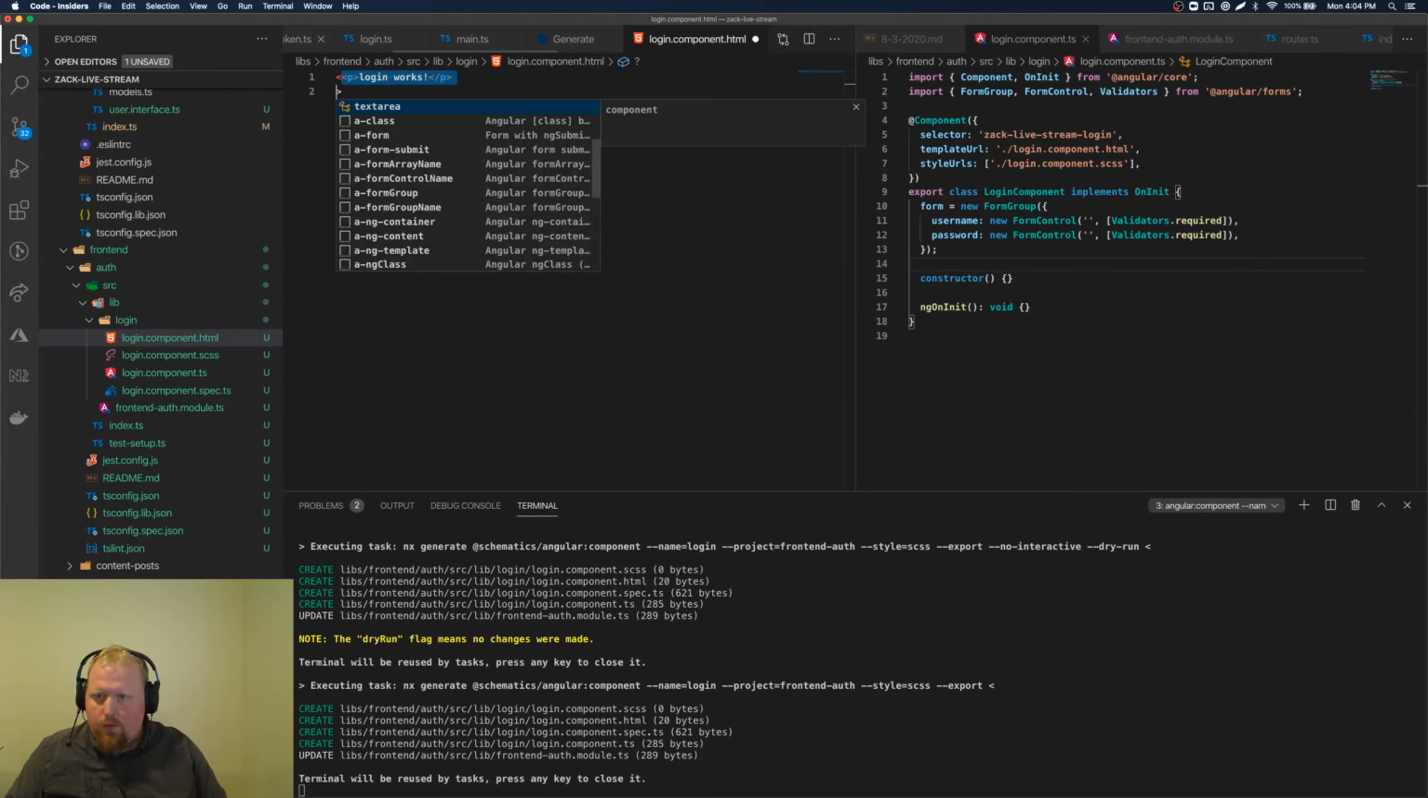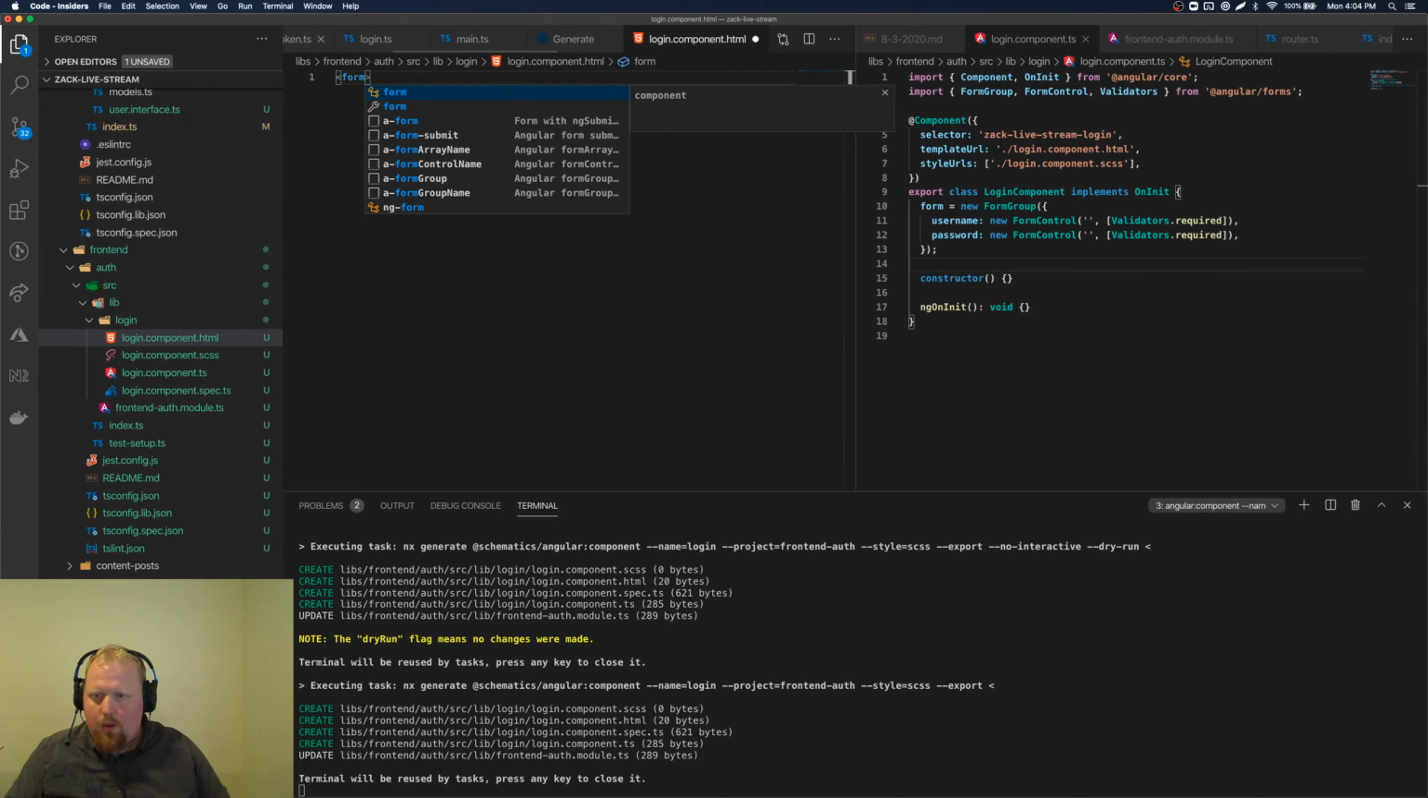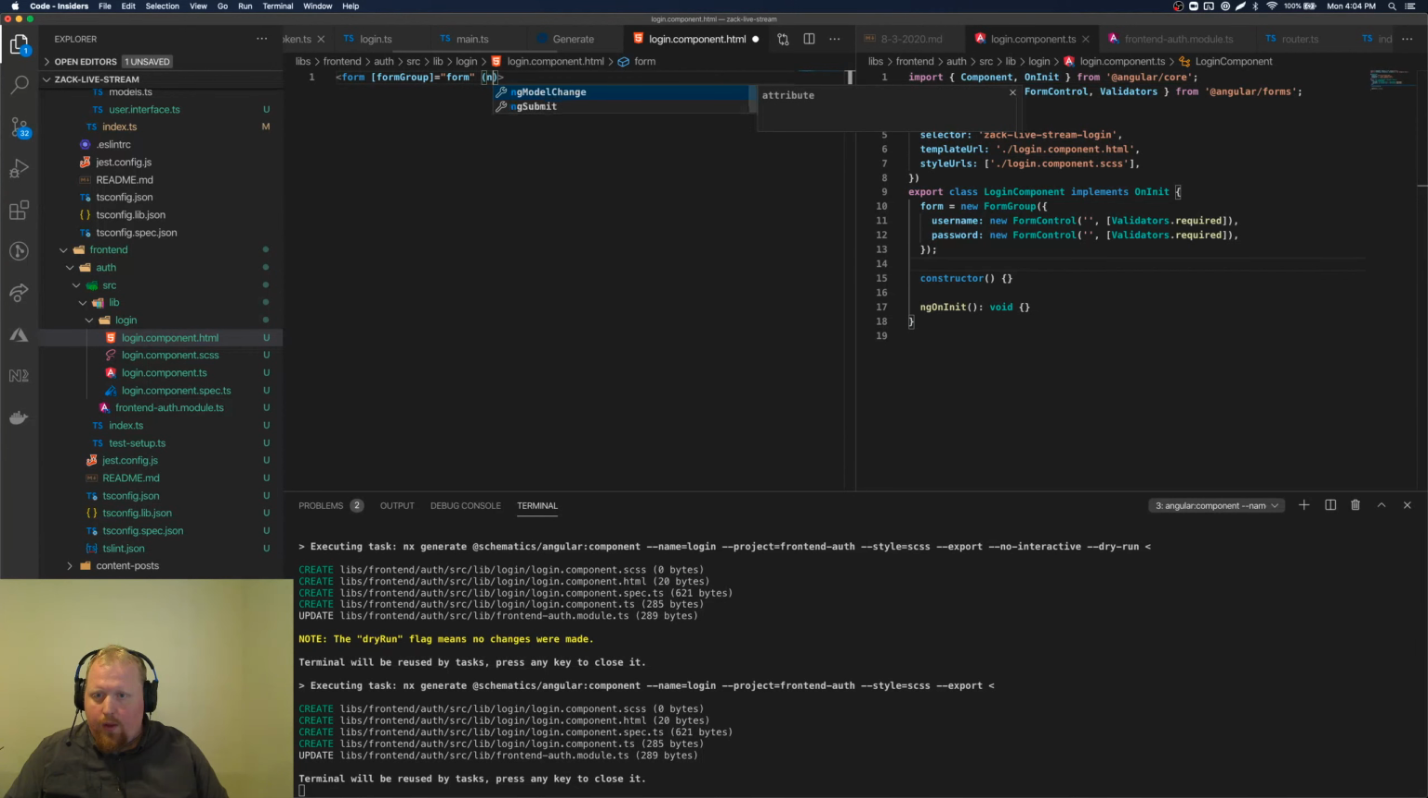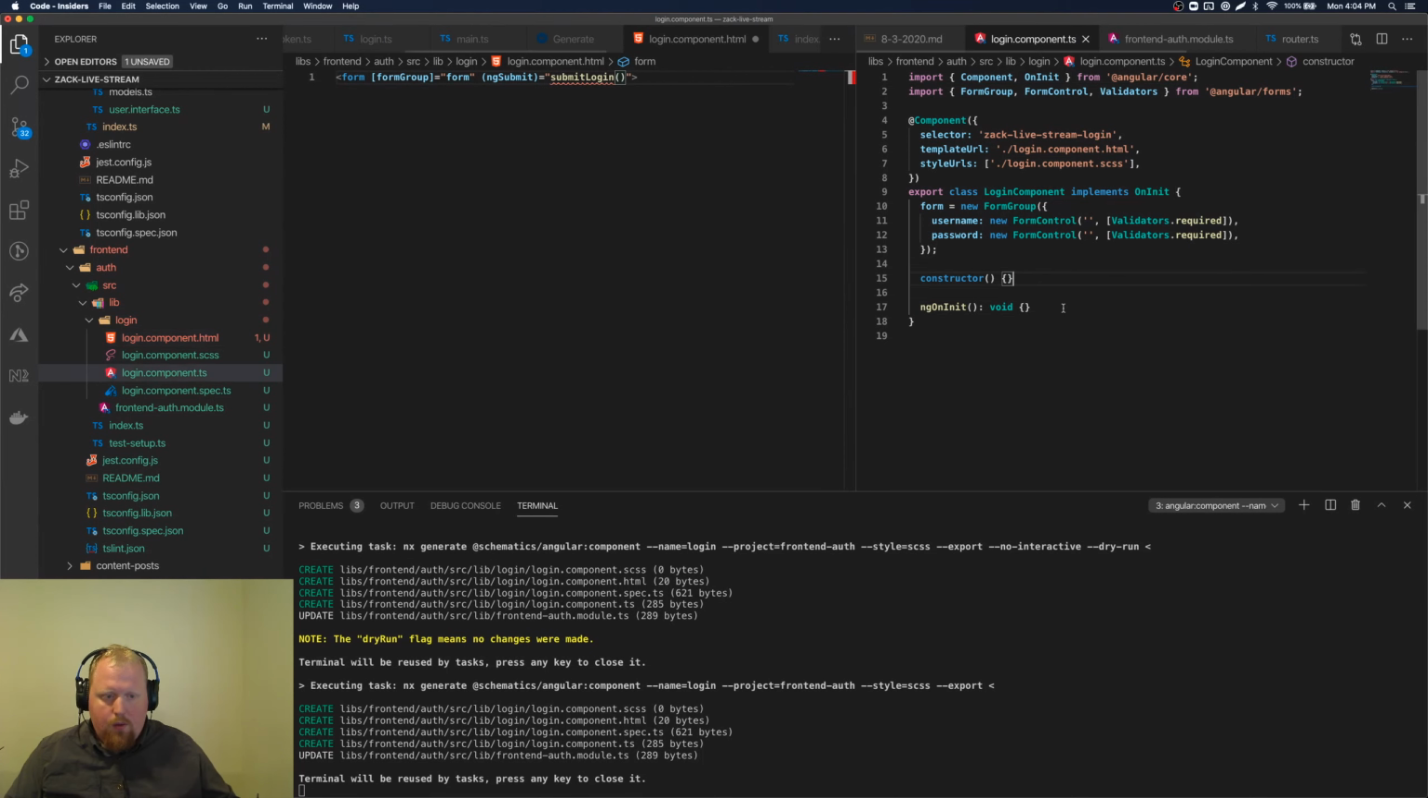And inside of this login form, we're going to have a form, form group is equal to that form. We'll have an ng submit, call it submit for now. So we'll need to add down here, submit login. Just does nothing for now. Let's get rid of some of this extra stuff. Don't need on init. There we go.